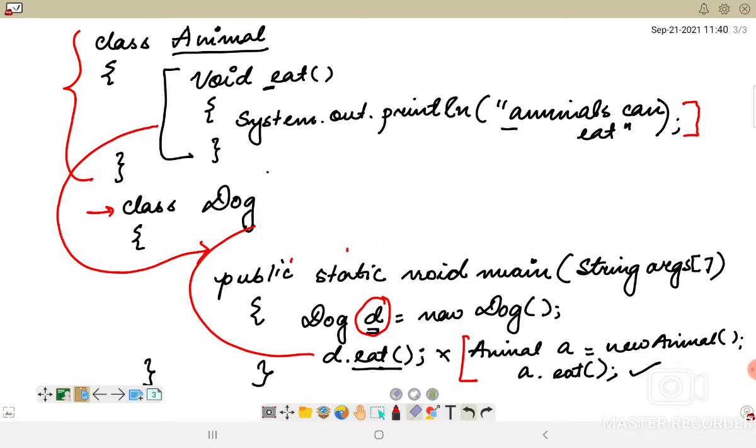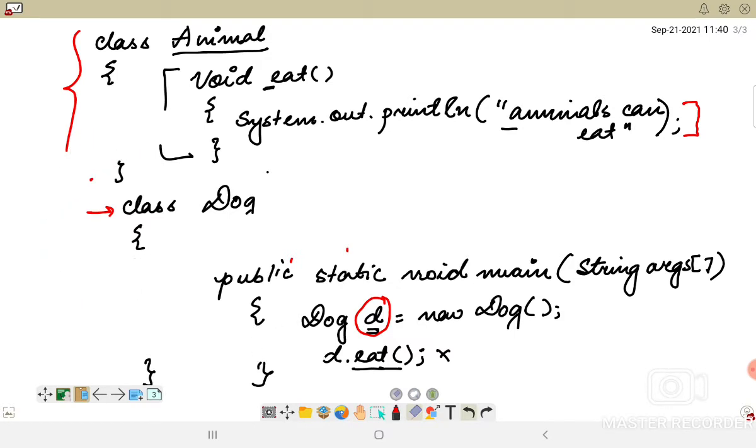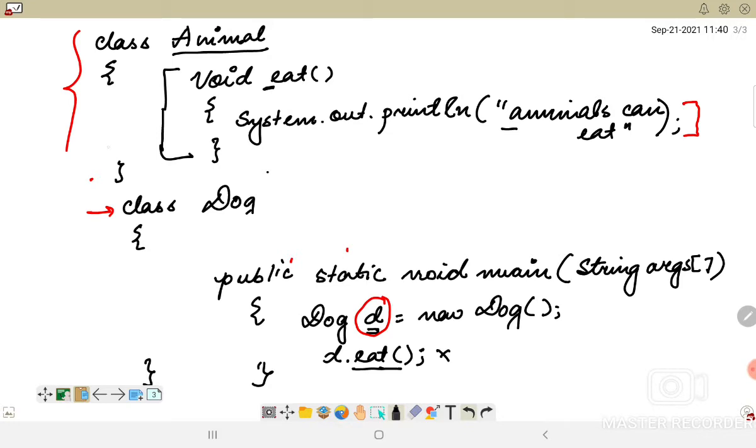So what I'll do is simply inherit the properties of the parent class into the child class. This is my parent class, Animal. Class Dog is where I want to call the method which is inside the animal class.